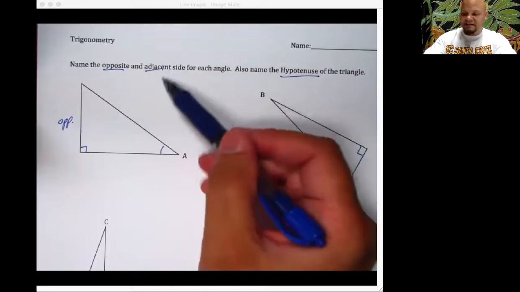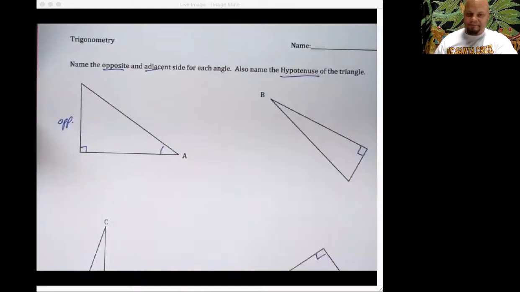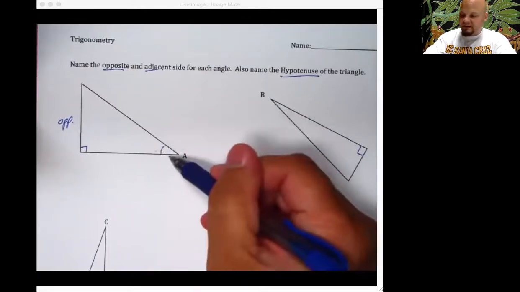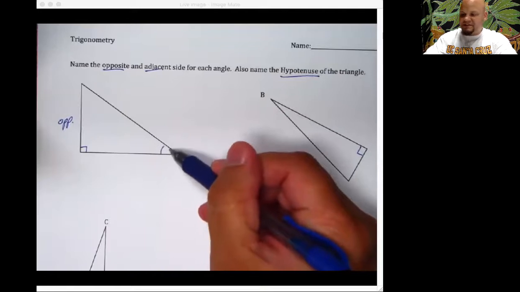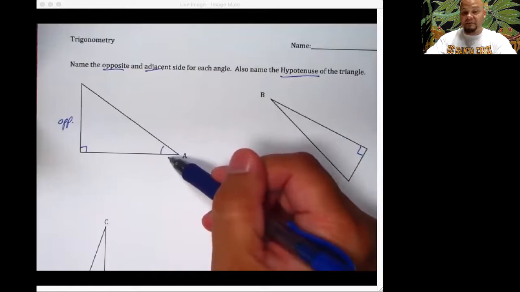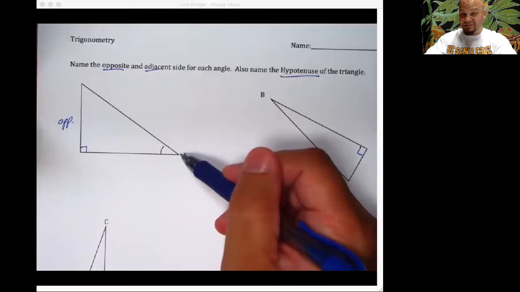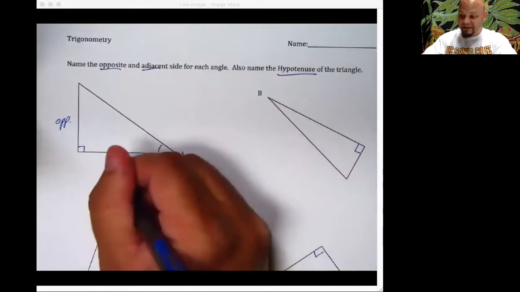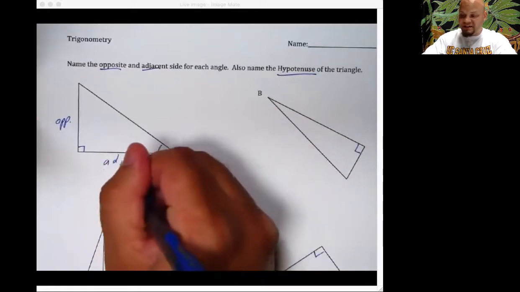Now this and the hypotenuse, a little dicey. Adjacent means next to, is touching and next to. So if we're looking at A, you're like, well, it's got two that are touching and next to. That's true, but only one of those can be the hypotenuse. And the hypotenuse is the longest one or the one across from the right angle. So if I'm looking for just the one that's touching it, but not the longest one that's next to the right angle, here is the adjacent side.